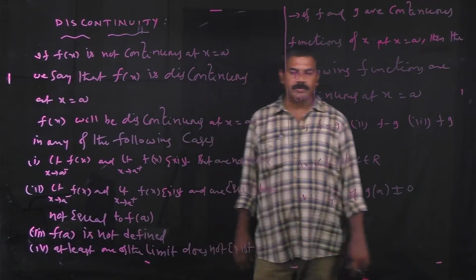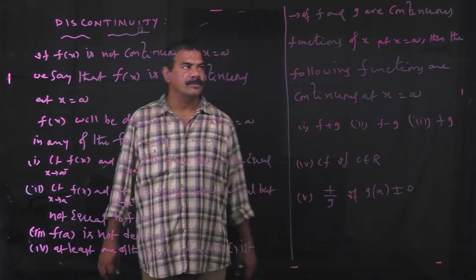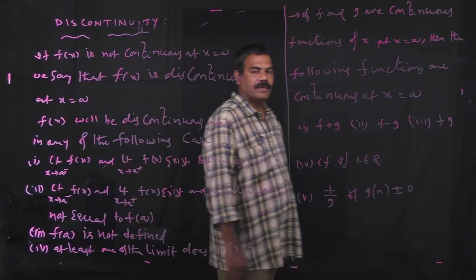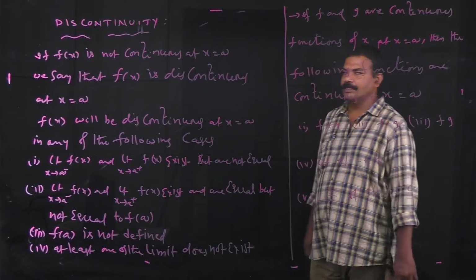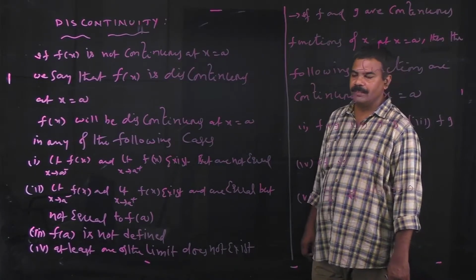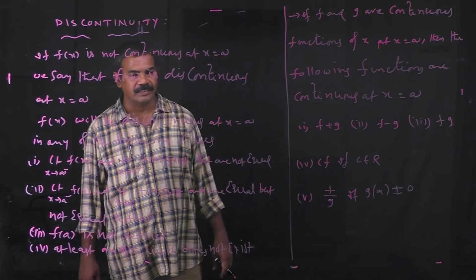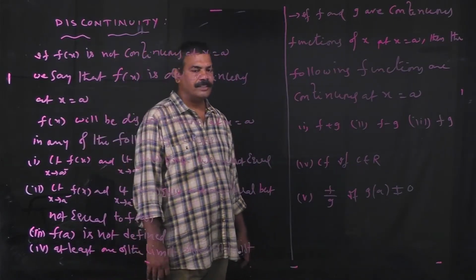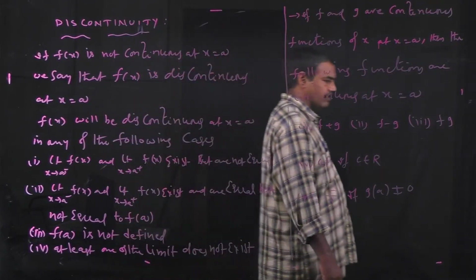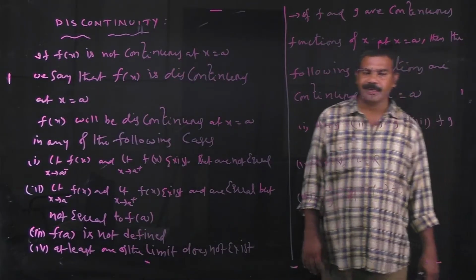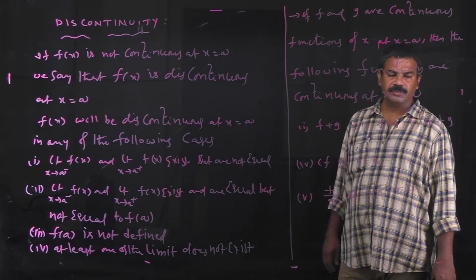Now suppose we take two functions, f and g. If f and g are two continuous functions of x at x equal to a, then the following functions are continuous at x equal to a: number 1, f plus g; number 2, f minus g; number 3, fg; number 4, c times f, where c belongs to R is a real constant; and fifth, f by g if g of a is not equal to 0.